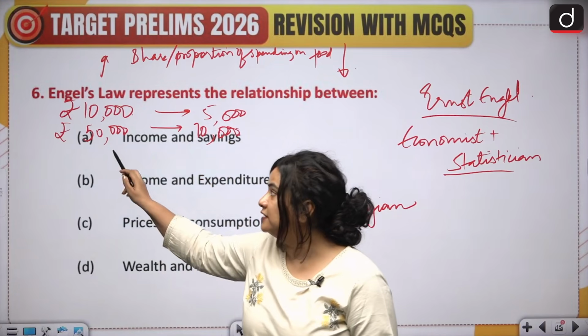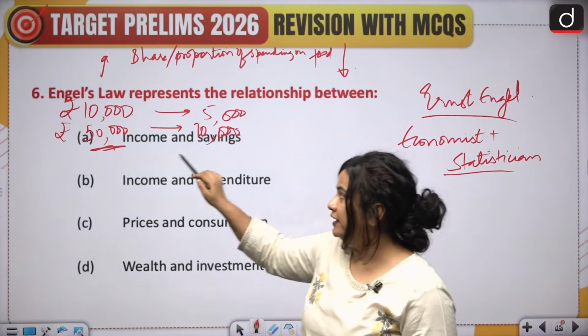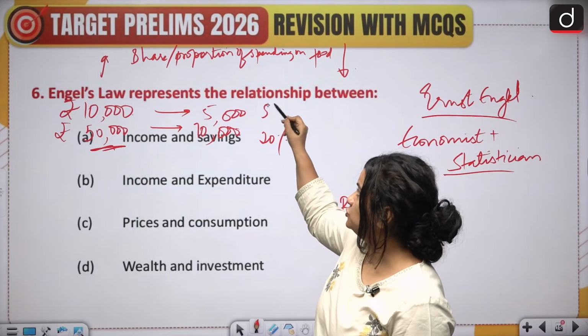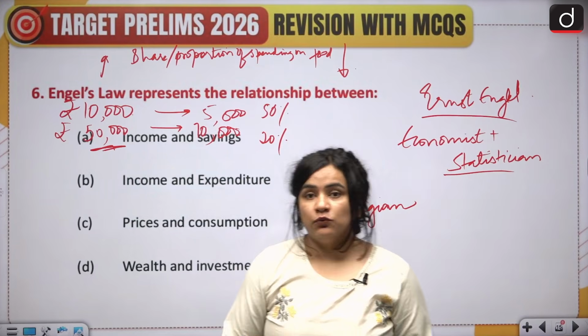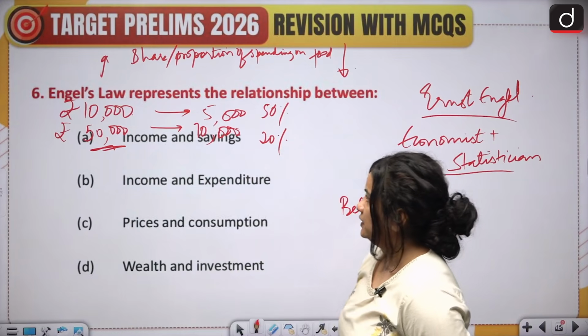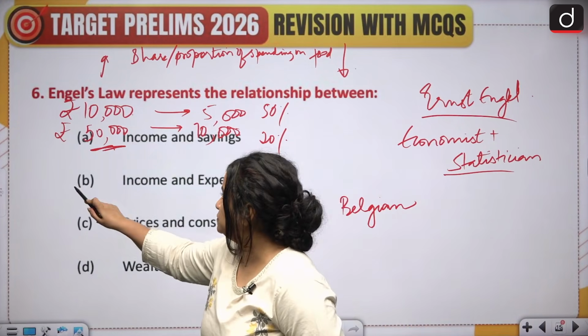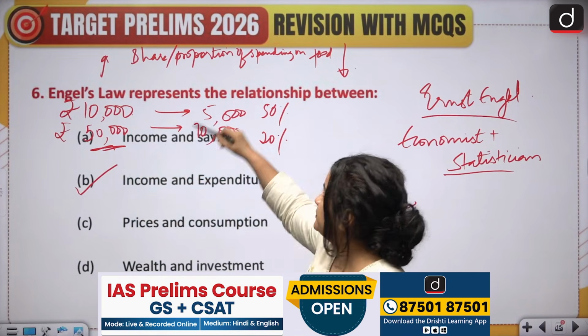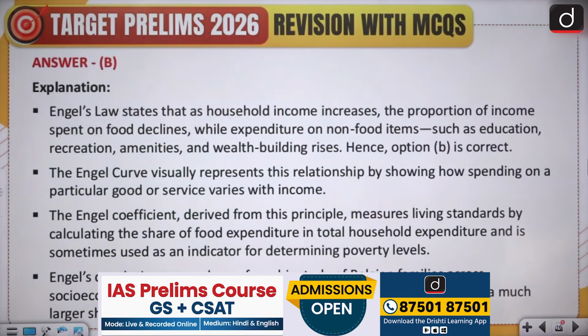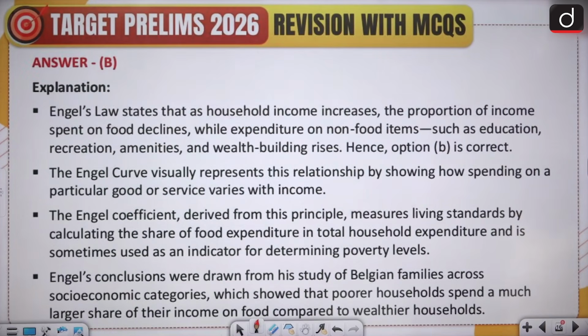But in terms of their share, it remained only 20% as opposed to 50% that it was earlier. So we can say that Engel's law represents the relation between income and expenditure, and therefore option B is the correct answer. Please take a look at the explanation and pause the video.